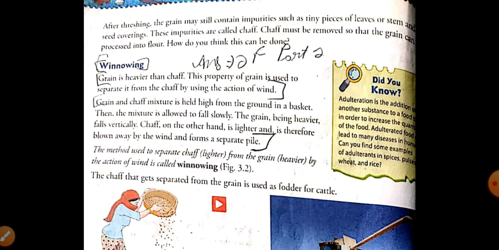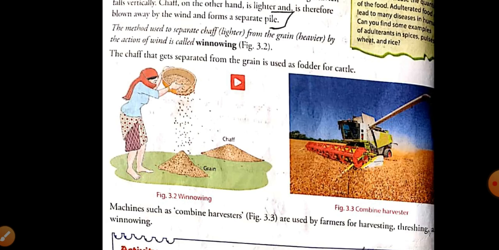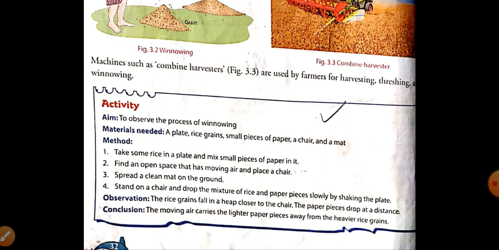Next, the method we have studied was winnowing. Winnowing is the method in which the chaff is removed from the grain with the action of wind. That is, the heavier particles fall down and the chaff is blown away by the wind. So the process through which chaff is removed from the grain by the action of wind is called winnowing. That is usually done with the help of a combine harvester.